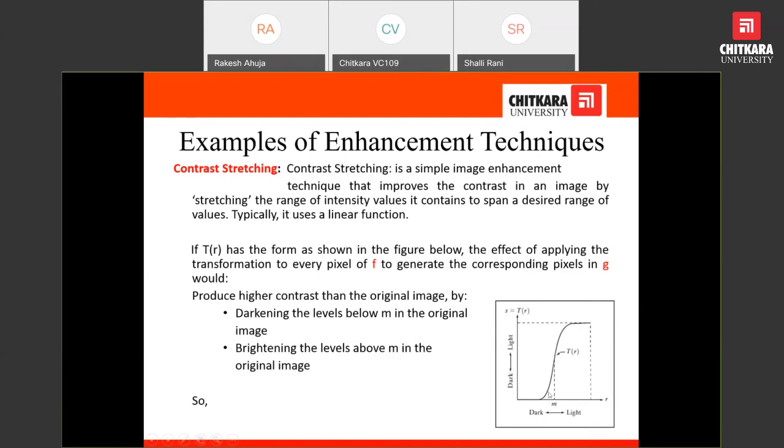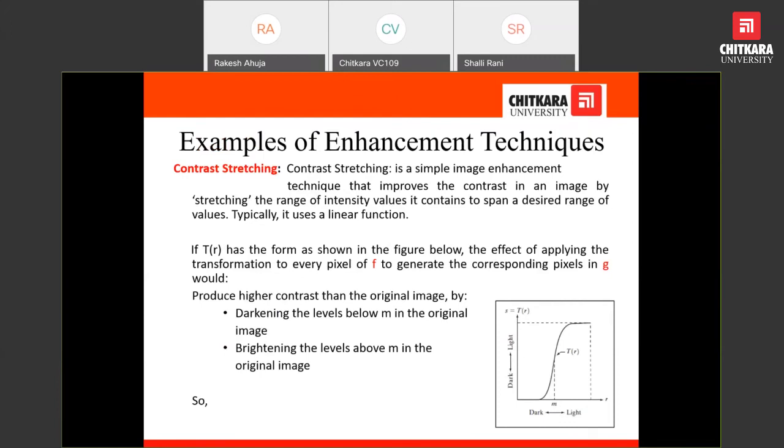Here you can see this is the actual picture, and this is the dark area, this is the light. Suppose the whole range of pixel values is divided from 0 to r, where r may be represented by 255. The pixel value 0 represents dark and the pixel value 255 represents white. Suppose we have an image which does not have a balance of dark and bright pixels.